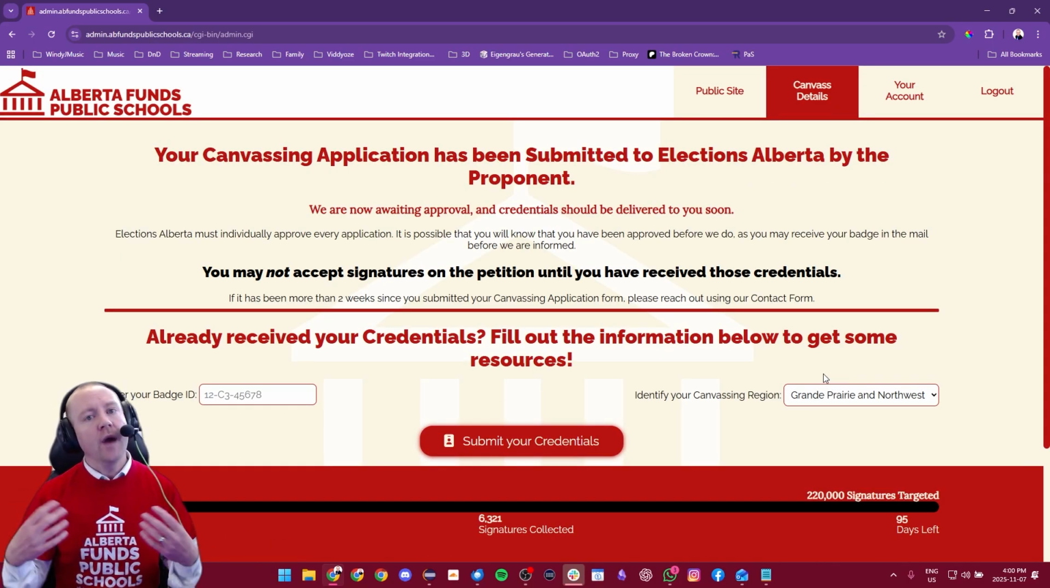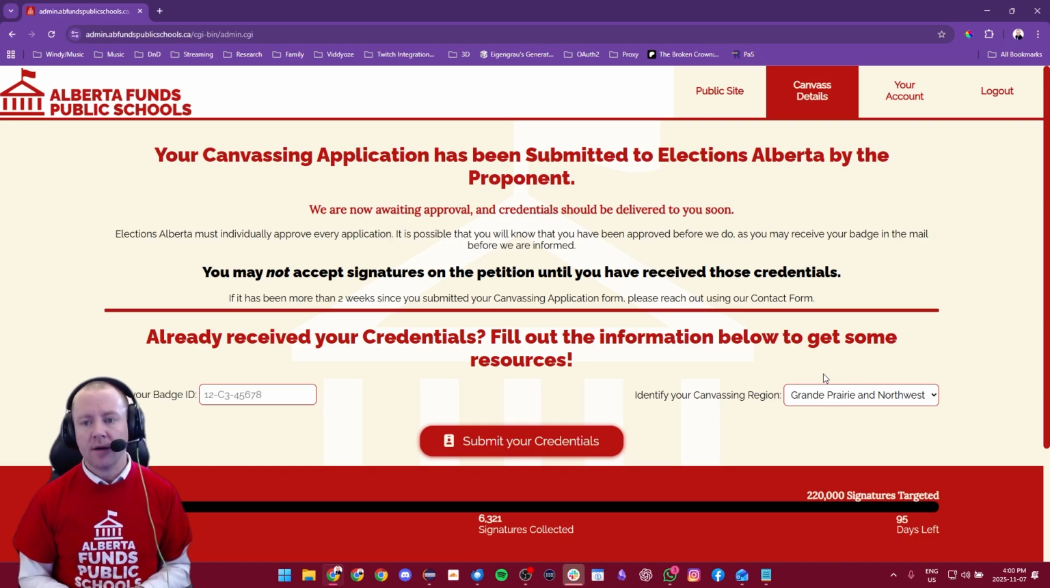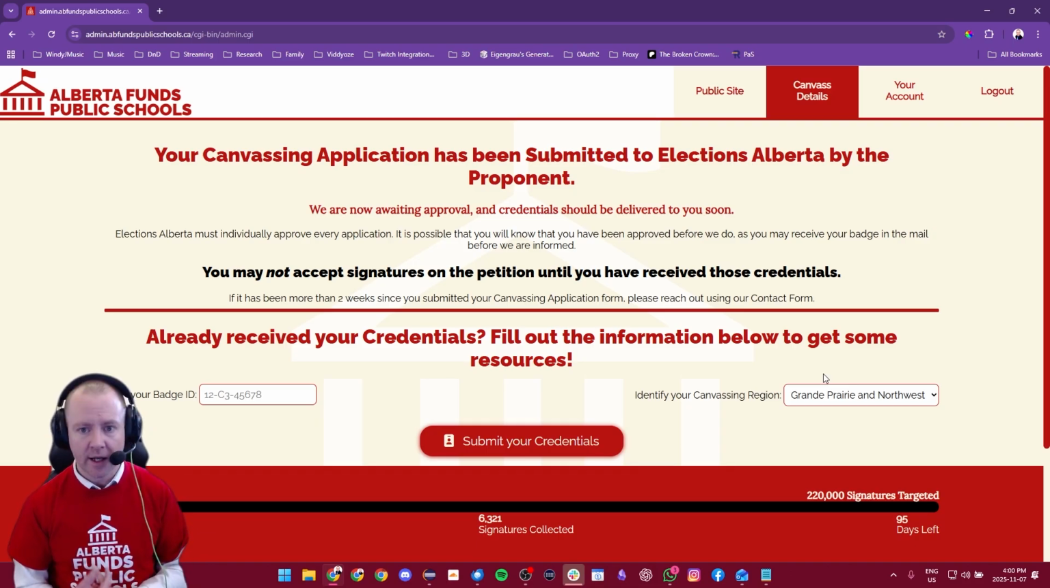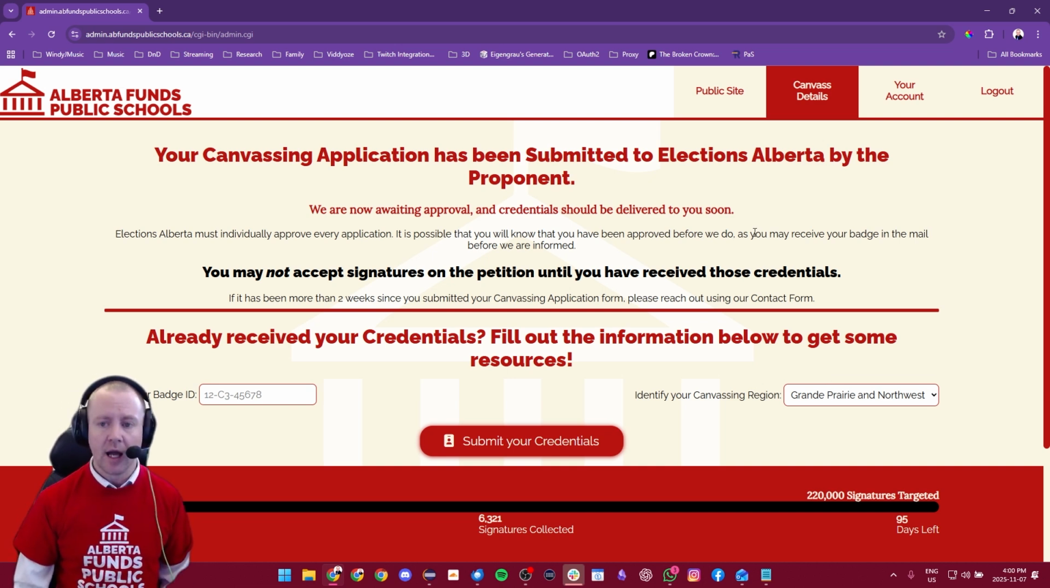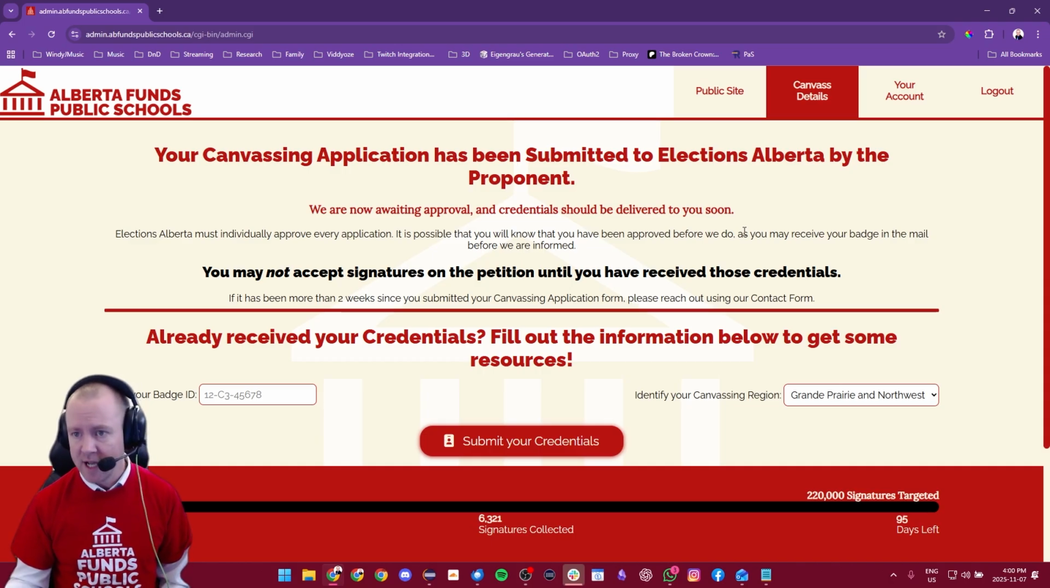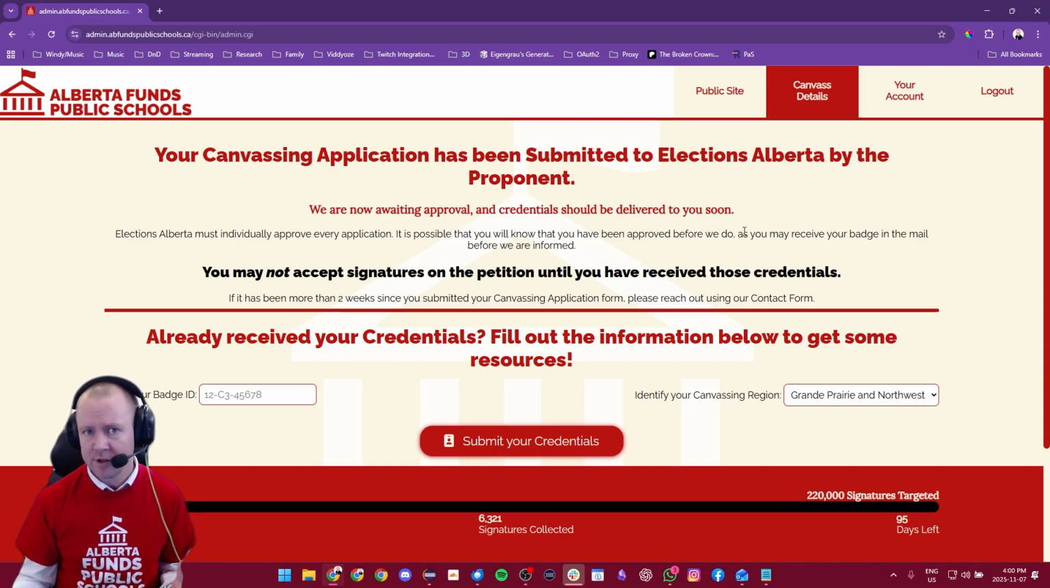So if you haven't received your badge yet, this is what you would see when you log in to the website, which is not an awful lot. You can see some details that are going to become available to you. You can also see that you can update your account, you can log out, but that's really all that you can do at this point.